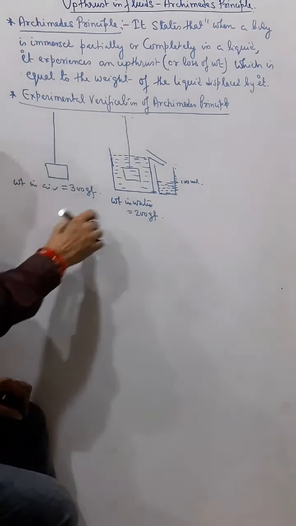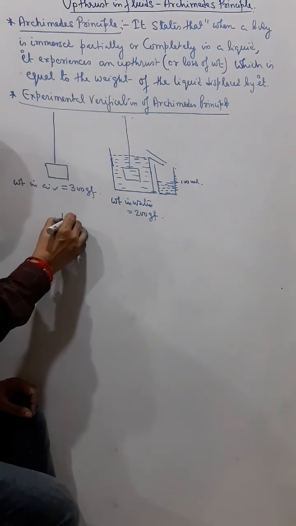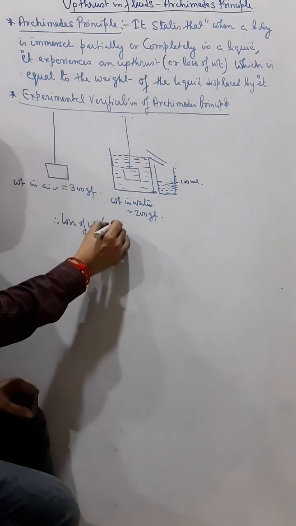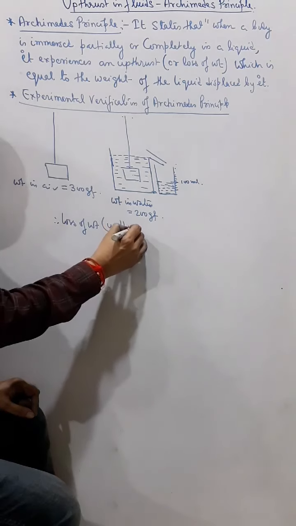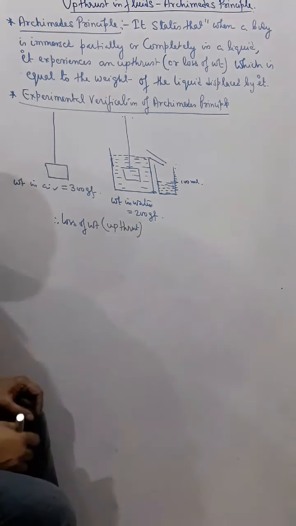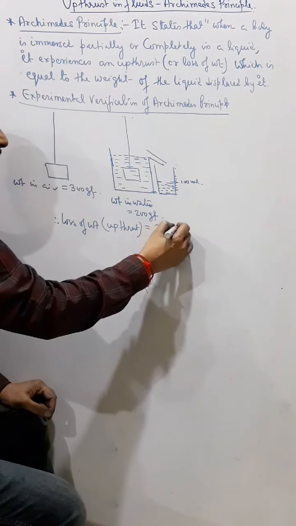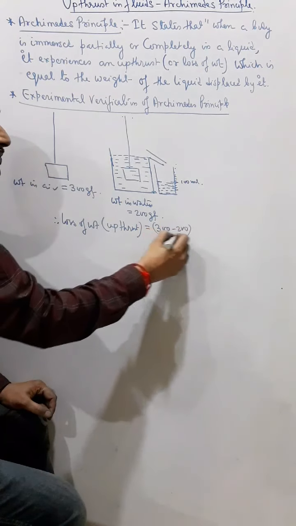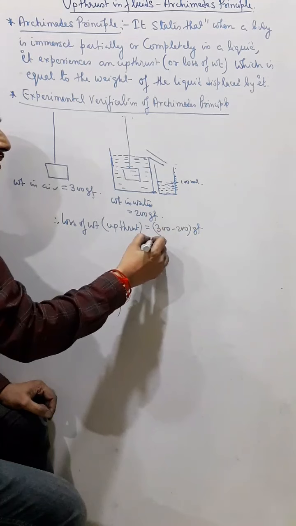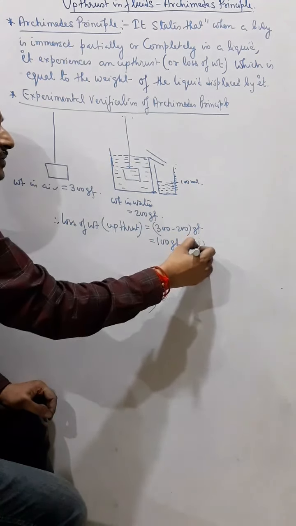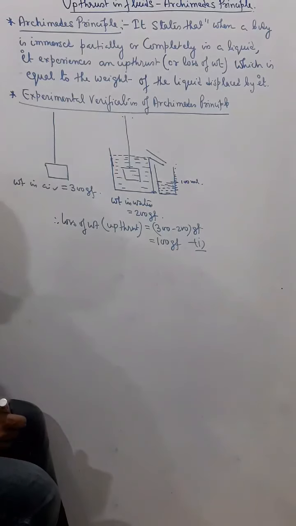So from here, first of all, we can understand the loss of weight, and this loss of weight is upthrust. The loss of weight or upthrust is 300 minus 200 gf, that is 100 gf. Let it be number 1.